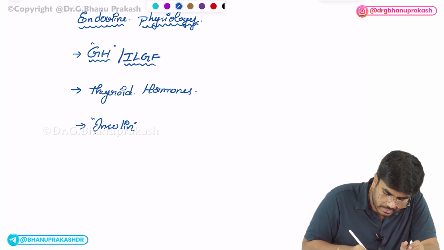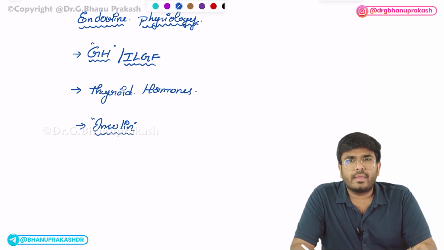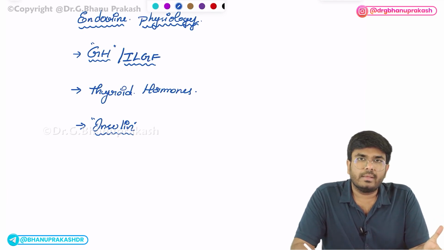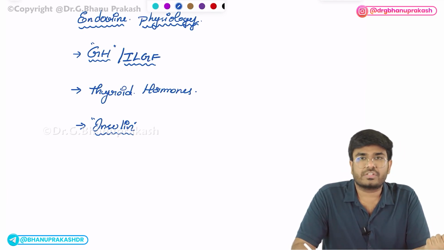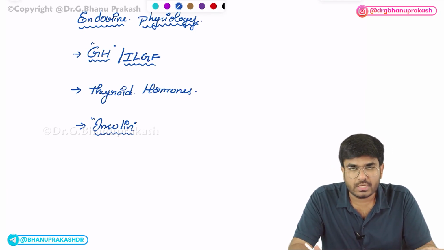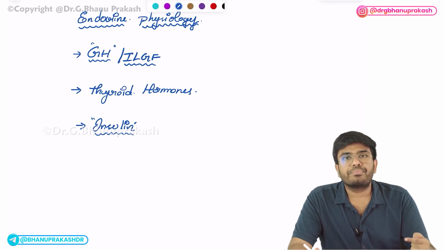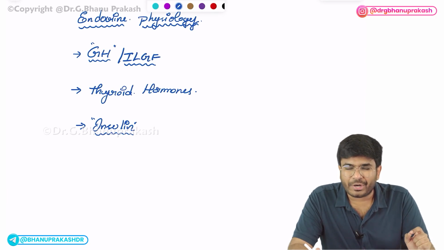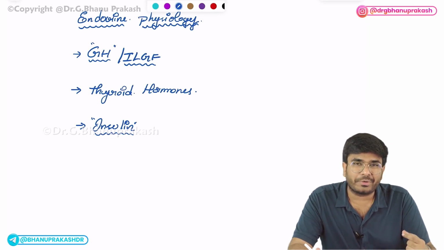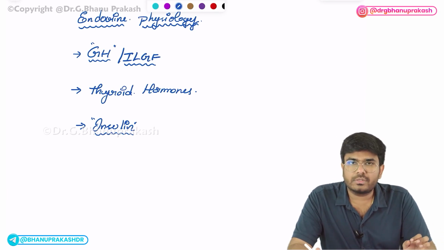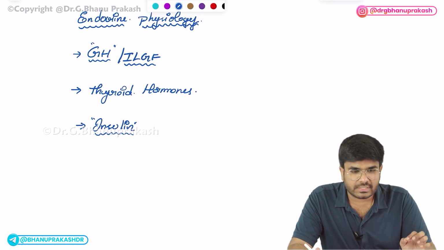So you should know everything about insulin. Everything. What are the actions of insulin? How is insulin going to reduce the blood sugar levels? Okay, how glucose enters into the pancreas, by using which transporters, like glucose transporter type 2, and how this glucose is going to release the insulin. So everything about insulin you should know. How insulin is going to decrease the blood sugar levels.